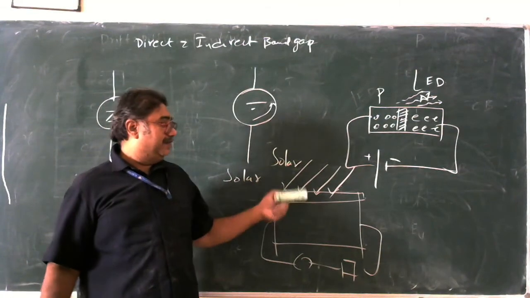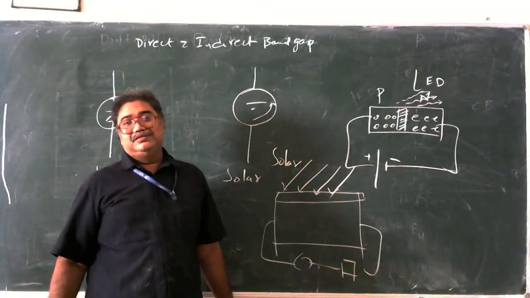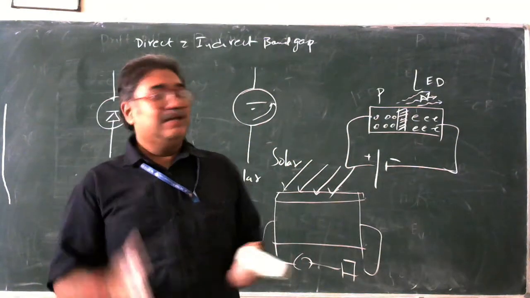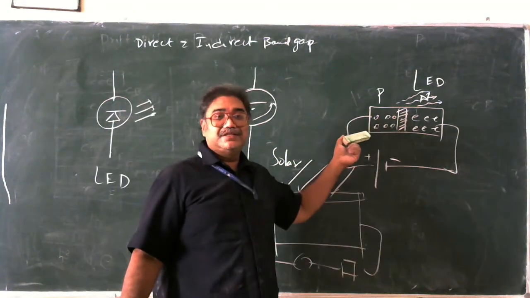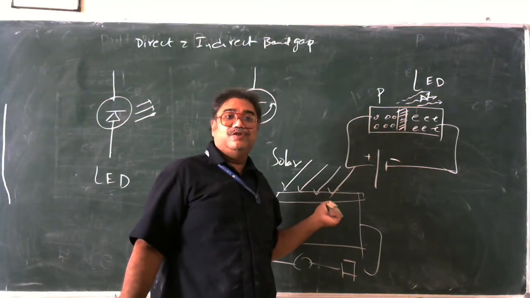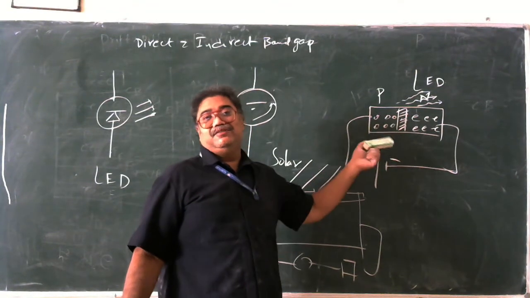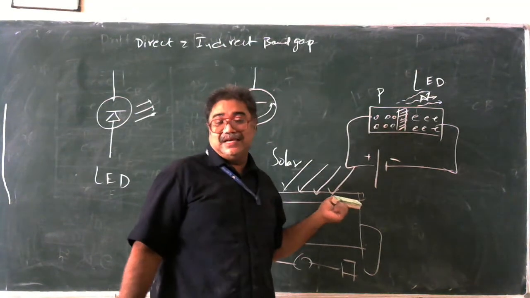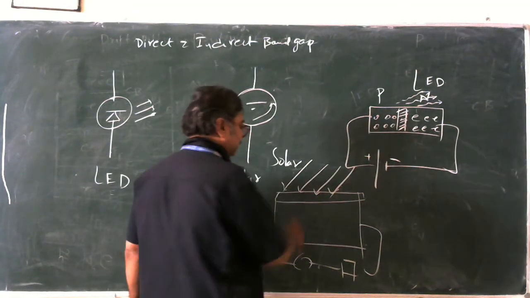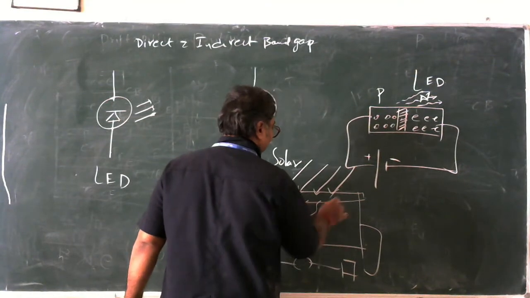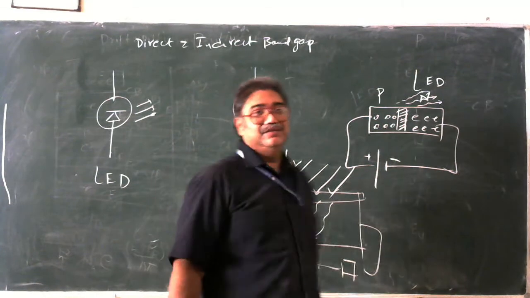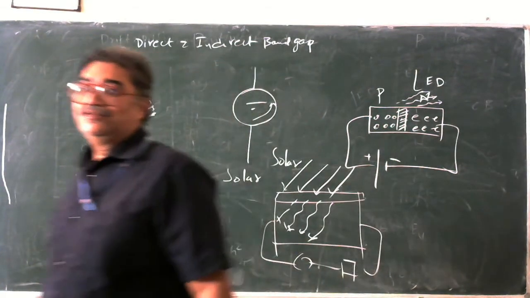So the intensity is coming and falling on this, and therefore, what is happening? It is trying to produce the electron and hole. Here, electron hole recombination is happening. Here, electron hole generation is happening. Here, the recombination is happening much in number. Here, the generation is happening much in number. And this generation is going to produce the energy which is going to be the output. And this is exactly how solar cell works. So this is what the condition is.